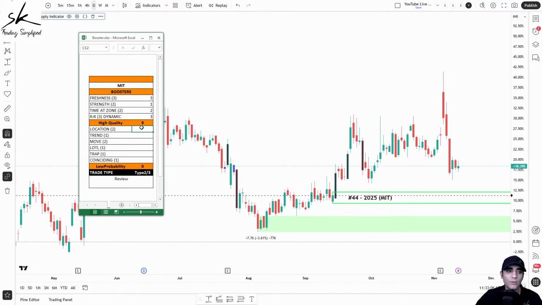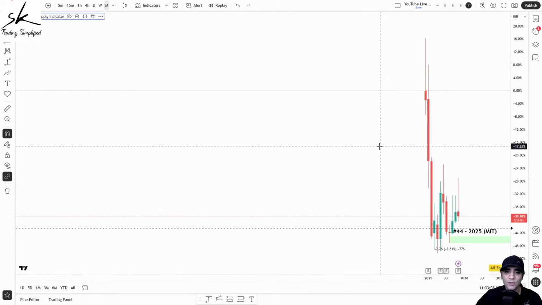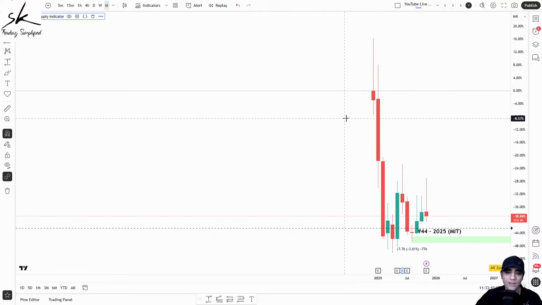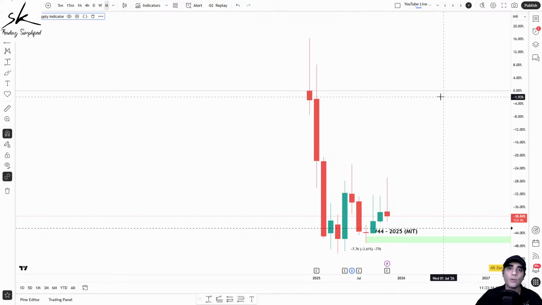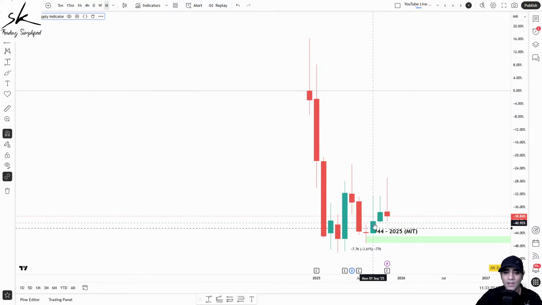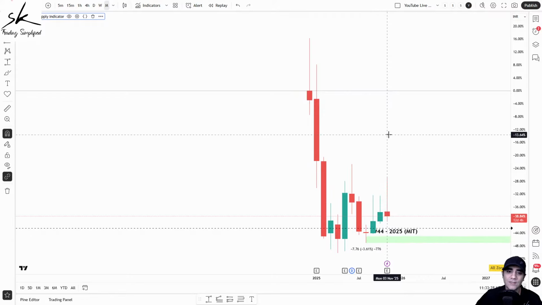Now talking about the location. If I go to the monthly chart, you will see we don't have any demand areas, we don't have any supply areas. We have taken such cases in the past where one of the two was missing. In this case, both of them are missing, but we can still apply exactly the same logic. And that logic is, if you try to identify where is the most recent pivot low, you can see this is where we had the most recent pivot low, and that is where prices started moving up. And where is the most recent pivot high? You can see this is the most recent pivot high from where prices started moving down.